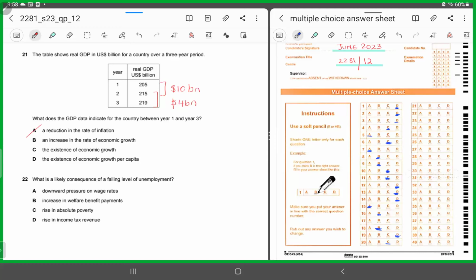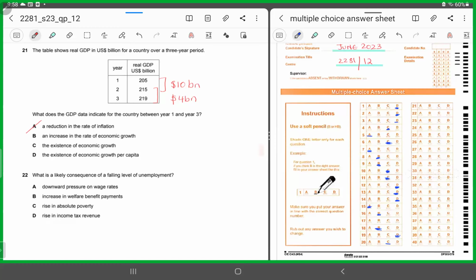B says an increase in the rate of economic growth. Now, yes, there was economic growth. Why? Because the real GDP is increasing, but the rate is not increasing. Why? Because between year 1 and year 2, the real GDP rose by $10 billion. But between year 2 and year 3, the real GDP rose, but by $4 billion.